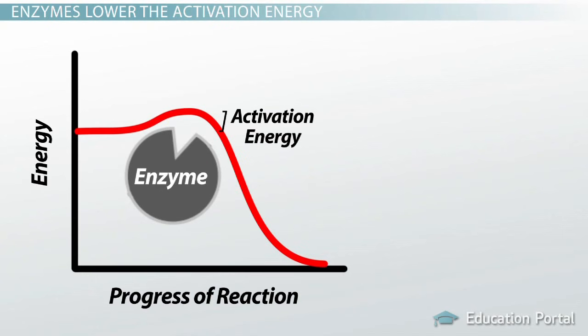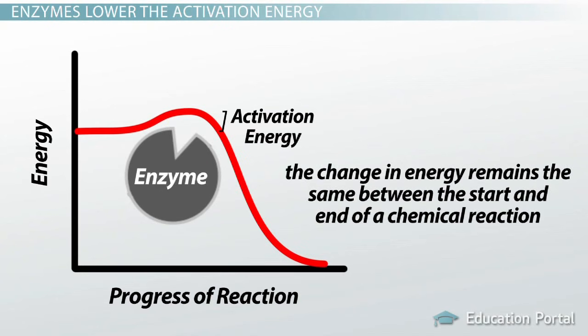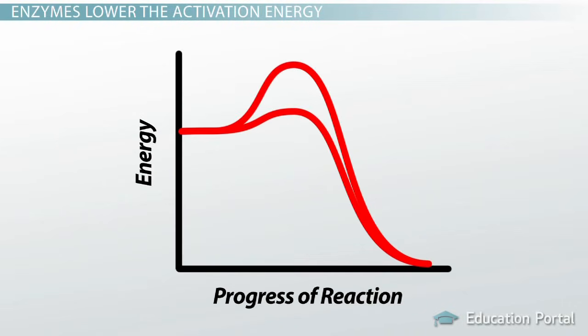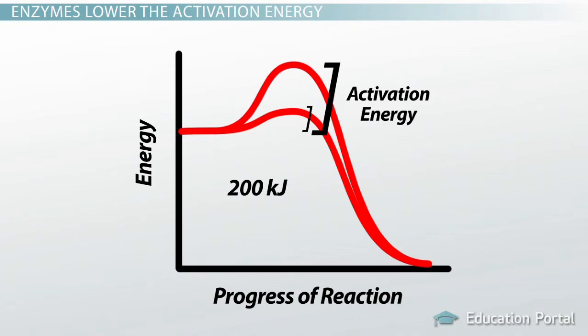It's important to note, however, that the change in energy remains the same between the start and end of a chemical reaction. For example, if a reaction released 200 kilojoules of energy without an enzyme, the same reaction would still release 200 kilojoules of energy with some enzymatic aid. The difference would only be a lower activation energy and a faster rate of reaction. In other words, if enzymes were helping you build a snowman, you'd be done quicker, but you'd have just as much fun.